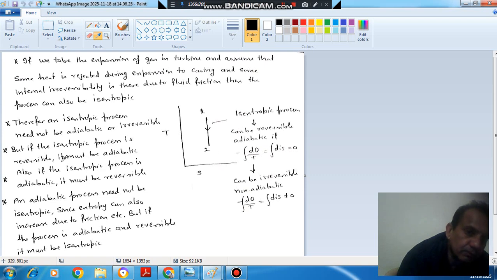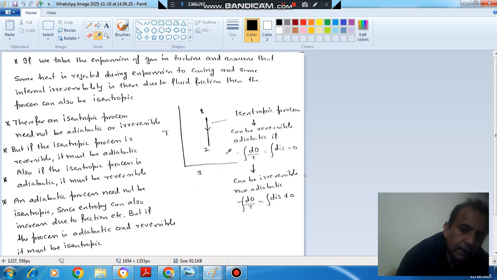If it is reversible, it must be adiabatic, and if it is adiabatic, it must be reversible. Both conditions should be satisfied for this process to be isentropic. If the process is reversible, it has to be adiabatic for the process to be isentropic. If the process is adiabatic, it has to be reversible for the process to be isentropic.